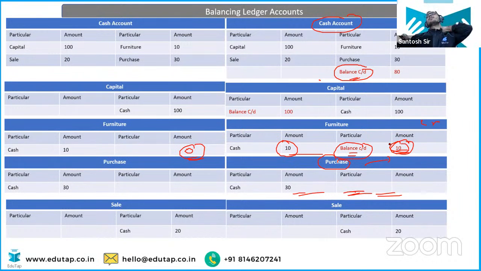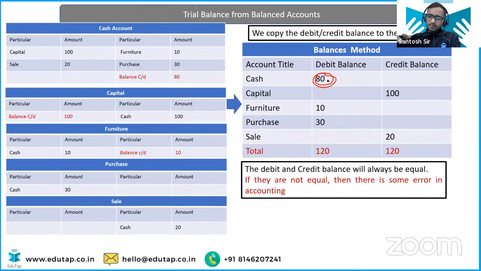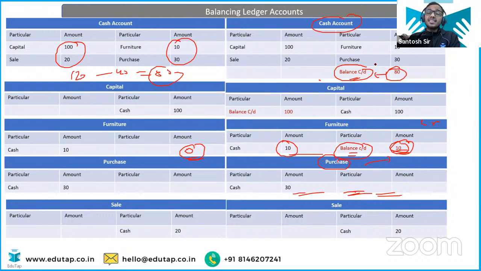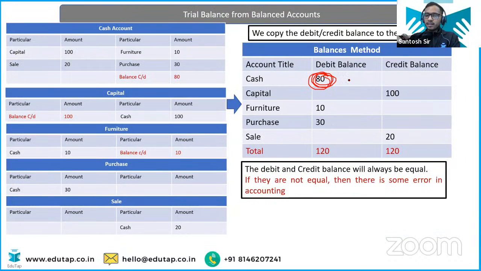Now I have told you the logic of that, but to prepare the trial balance only this much is enough. Suppose this cash was there and the total was 120 and here the total was 40, so 120 minus 40 is 80, okay? You can directly look at this 80 as carried down. If carried down is written on the credit side, that signifies it has a debit balance, so therefore we are writing the debit balance of cash as 80.